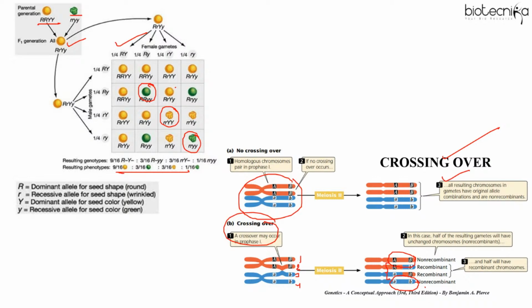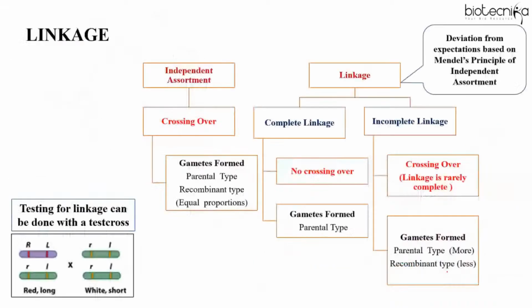Because crossing over has occurred between these two, those gametes will have the recombinant combination. So here half will be recombinant, half non-recombinant. In independent assortment, crossing over leads to recombination.